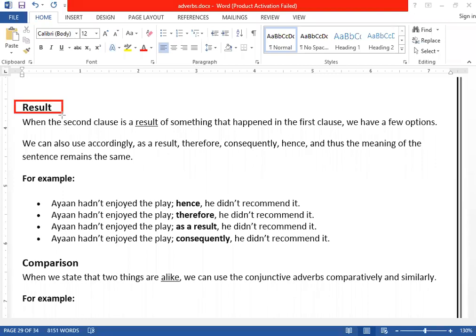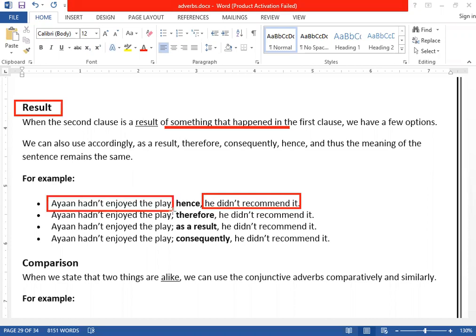Now, this is what we have: results. When the second class is a result, which class is a result? The second class is a result. Clear? Not the first one. Like in this case, this is the second class, when the second class is a result of something that happened in the first class. Which one is first class? This is first class, and this is the second.